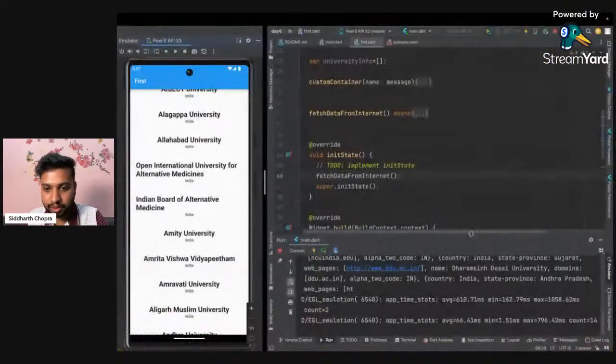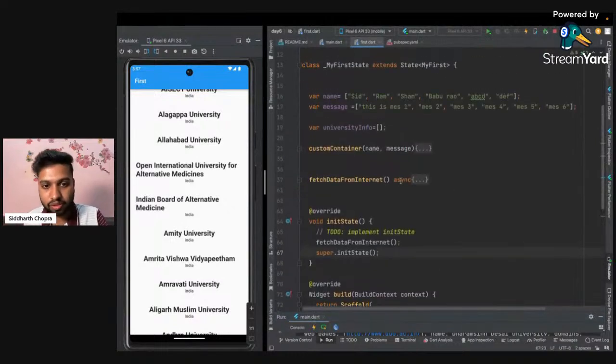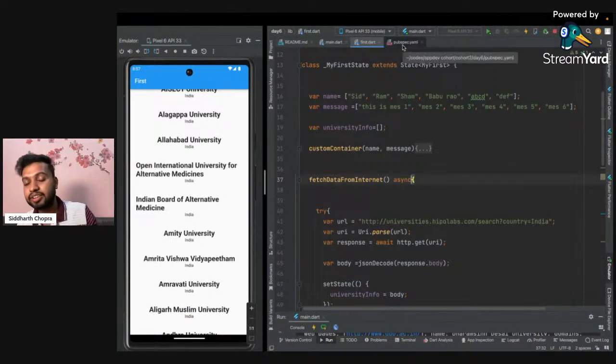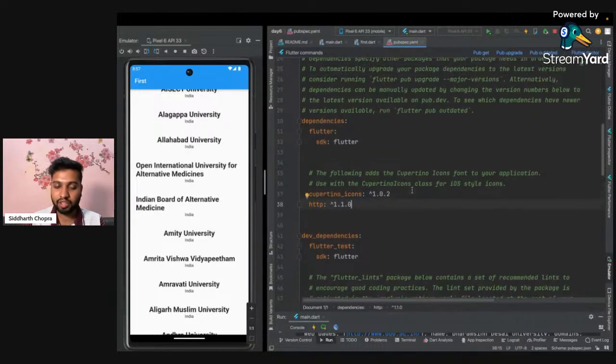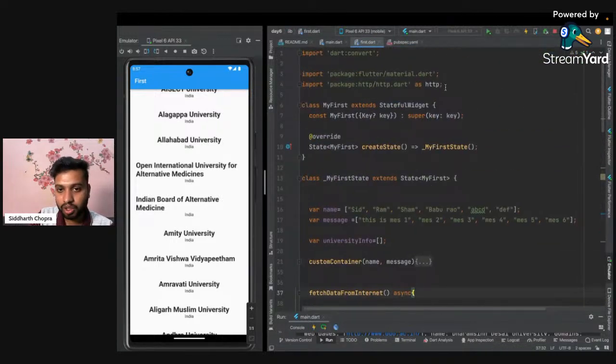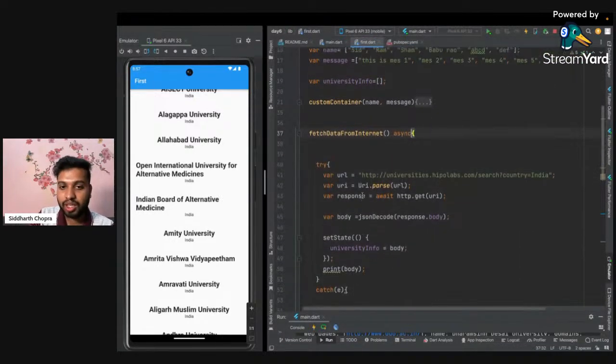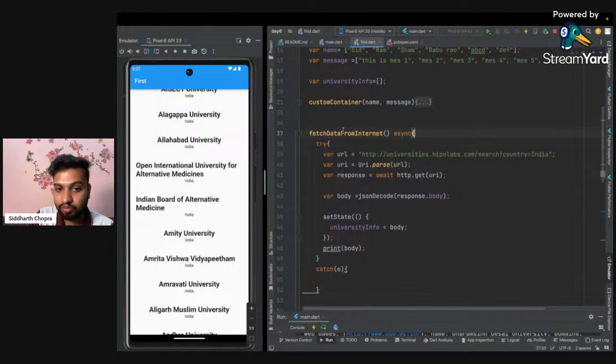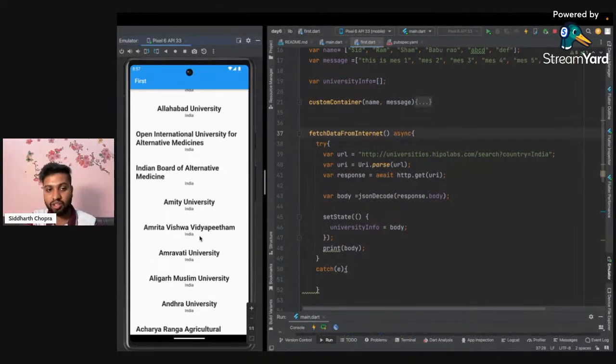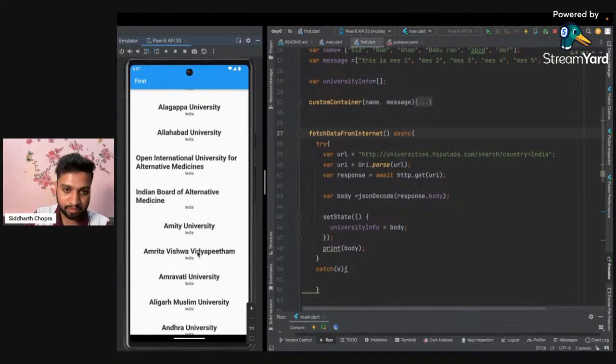Let me revise whatever we have done till now. The first thing is we went to pub.dev. The reason is that the Flutter SDK doesn't have information on how to connect to the outside internet. Because of that, we went to pub.dev and installed the package with the name HTTP. After that, we imported the HTTP library, and then we created a function with the name fetch data from internet. The reason we put async is that the API might take we just don't know how long, and we want the user to be able to interact with the app at that time as well.